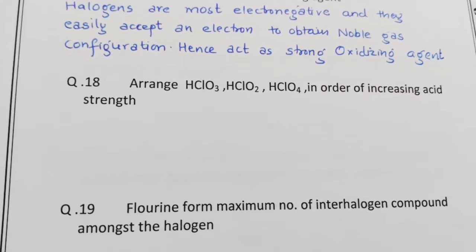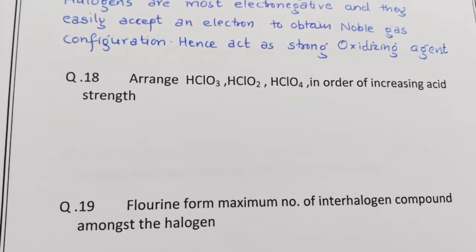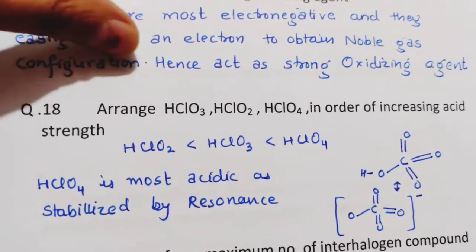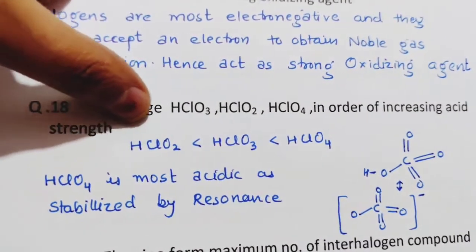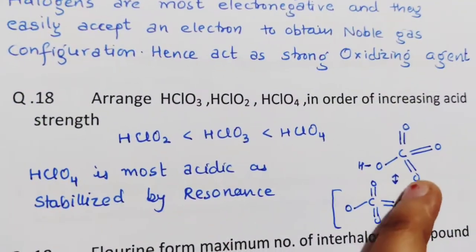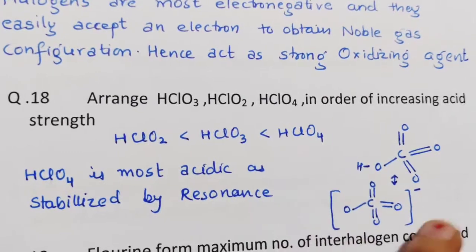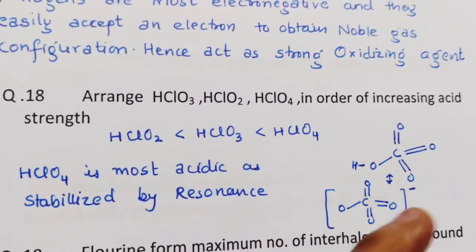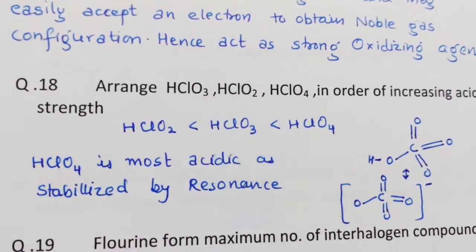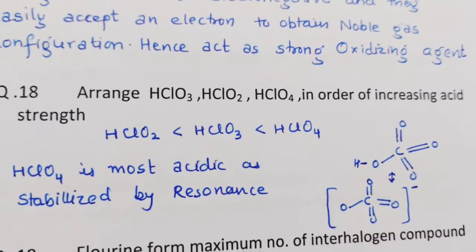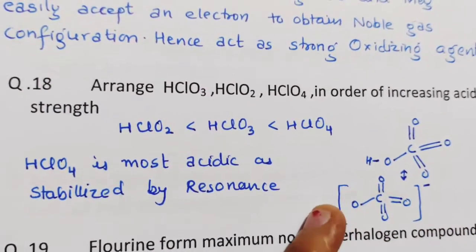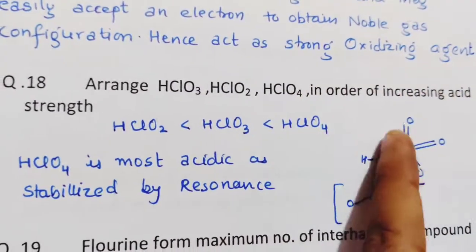Next question, arrange HClO3, HClO2 and HClO4 in increasing order of their acid strength. HClO2 is the least acidic, and as the number of oxygens increases, acid strength increases. In the case of HClO4, when it loses the H+ ion, it forms an anion which is easily stabilized by resonance, with more resonance structures than in the case of fewer oxygens. So acid strength depends upon stabilization by resonance. The greater the resonance, the more the stability, hence the higher the acid strength.